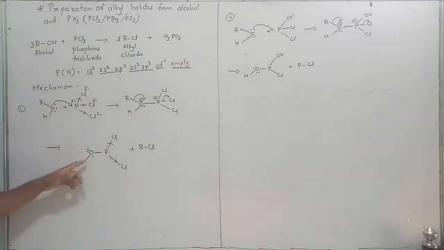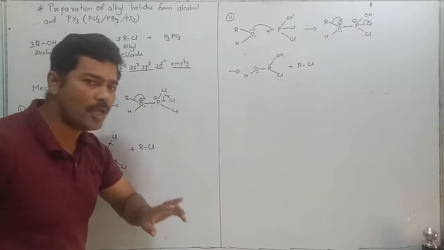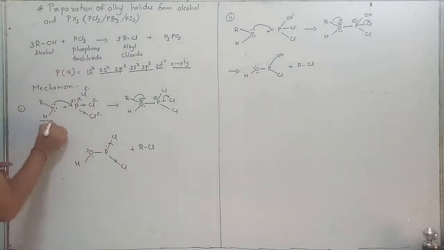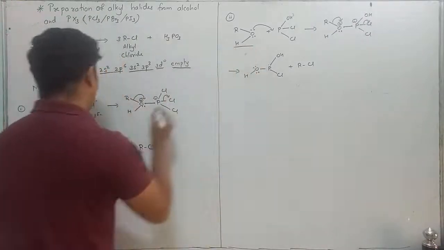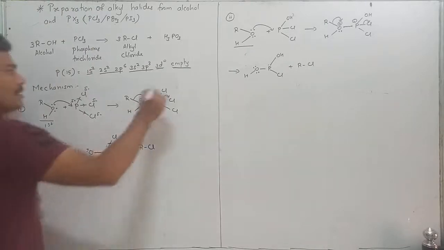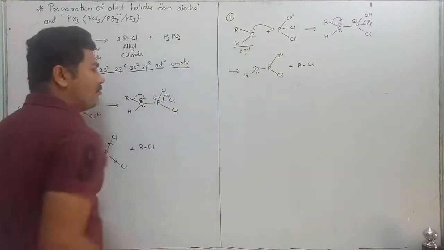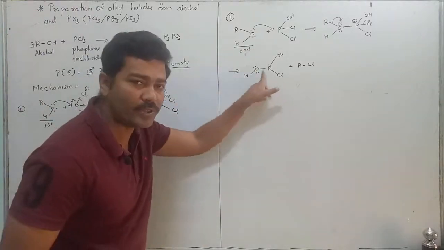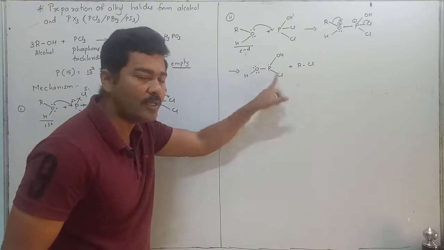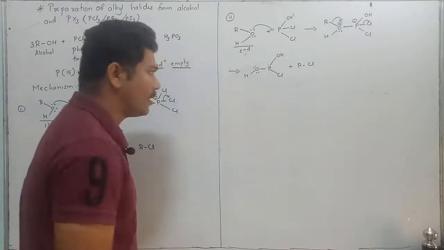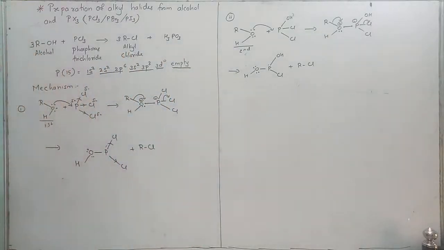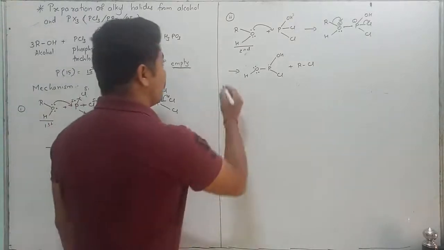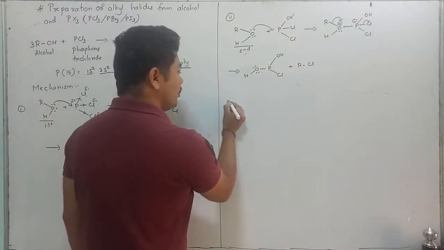Okay, similar condition. RCl. How many alcohols have reacted? This was the first alcohol, this was the second alcohol. I will write over the first, second. One more Cl is pending, as you can see over here. One more Cl is pending, that means one more alcohol can be reacted over here. Third one.